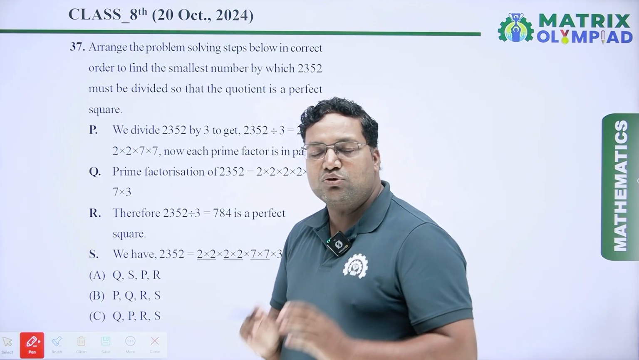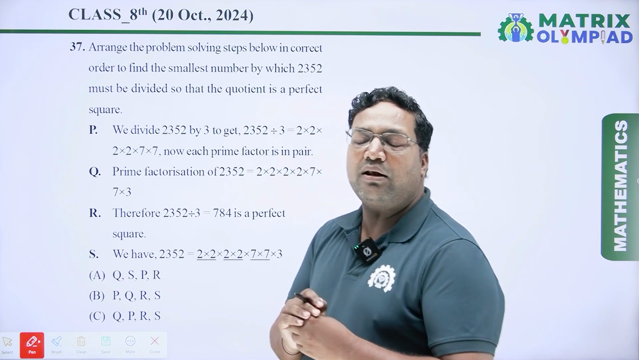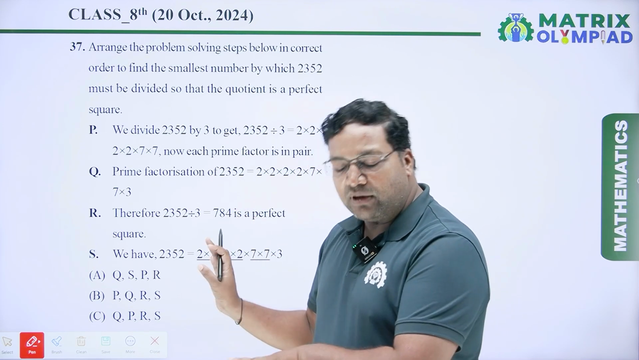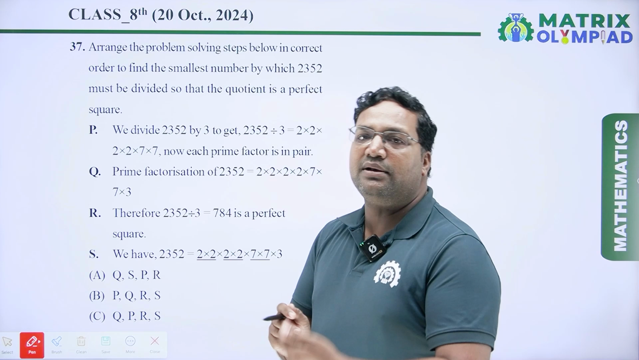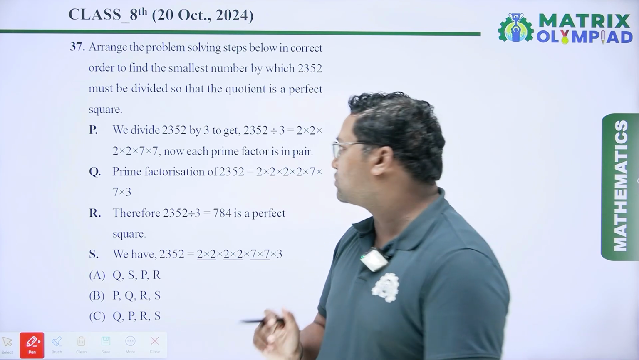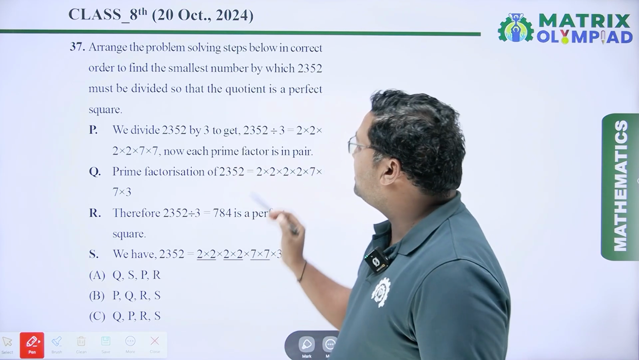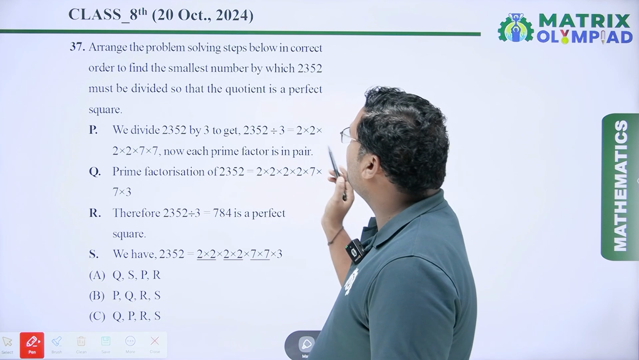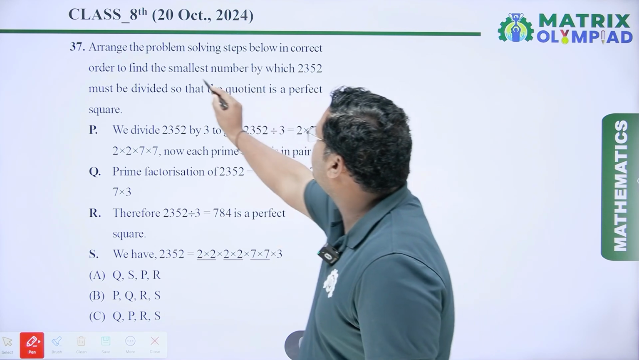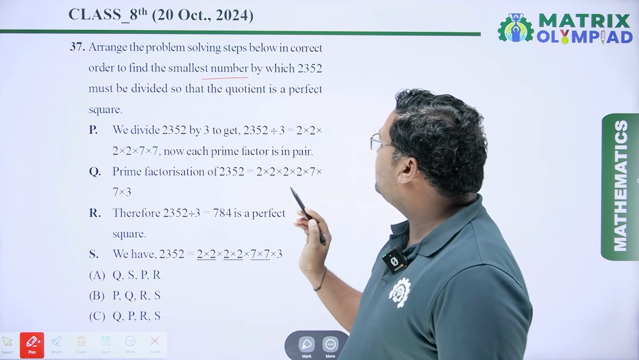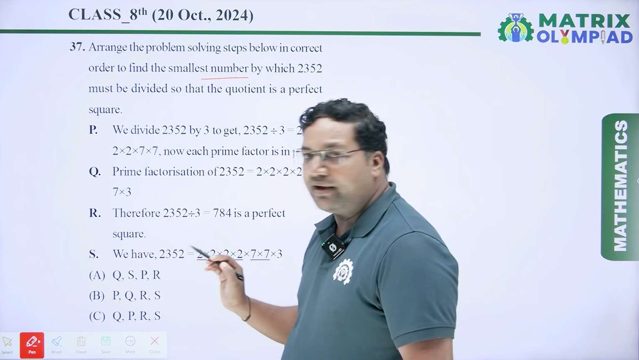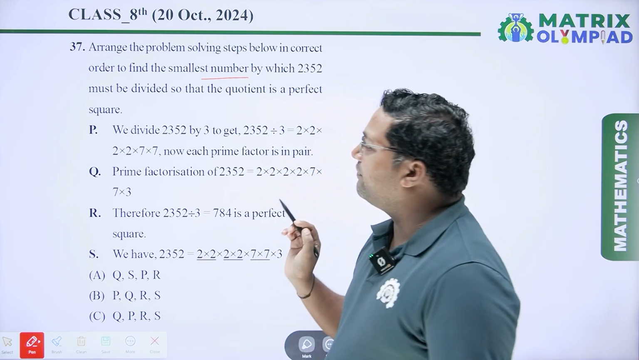Question number 37. Question numbers 37 and 38 are already solved in the question paper. You have to tell only the correct steps. What is the right sequence to solve this question? Question number 37 is: arrange the problem solving steps below in the correct order to find the smallest number by which 2352 must be divided so that the quotient is a perfect square.